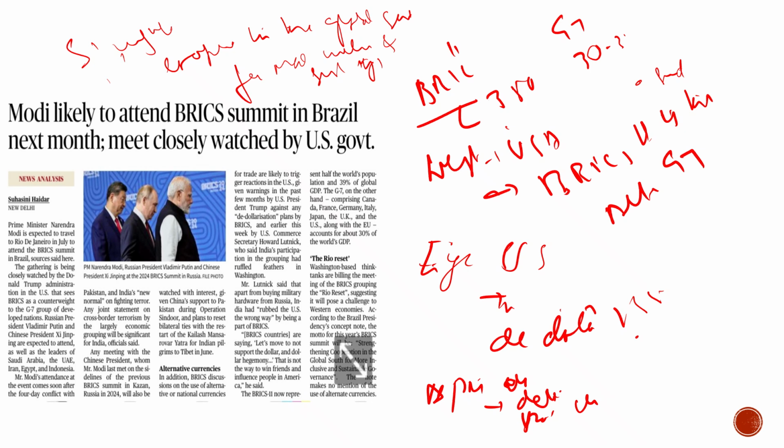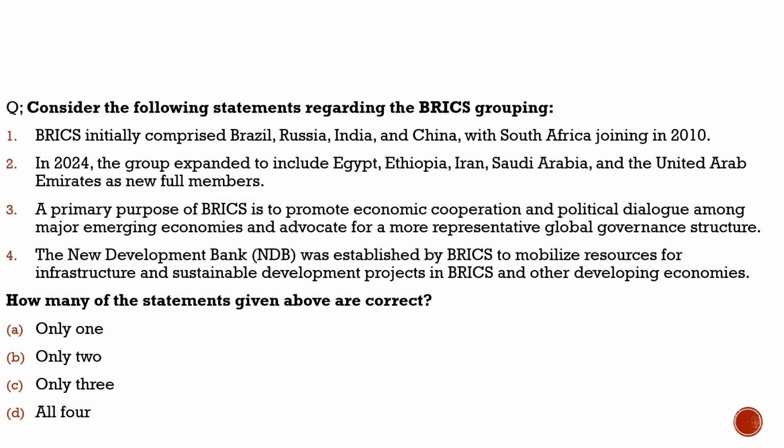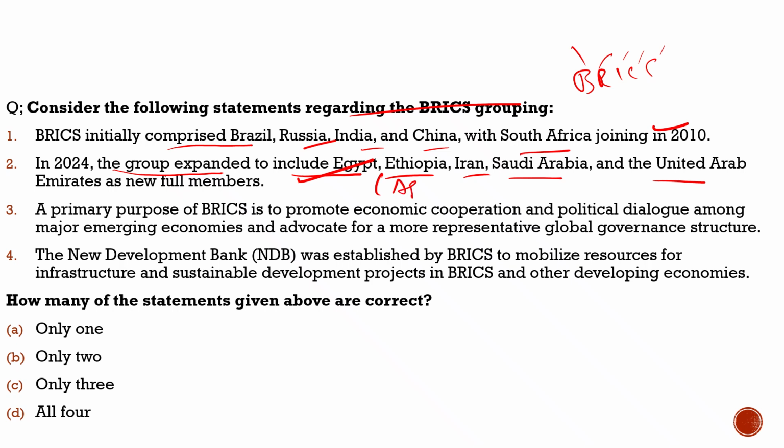Now with this, let's try to solve the question which we had framed from this article. Let's try to discuss that. Well, the question says, consider the following statements regarding the BRICS group. First, BRICS initially comprised Brazil, Russia, India, China and South Africa, joining in 2010. 100% correct. That is why it is called BRICS: Brazil, Russia, India, China and South Africa. Second, in 2024, the group expanded to include Egypt, Ethiopia, Iran, Saudi Arabia and the United Arab Emirates as full members. 100% correct.